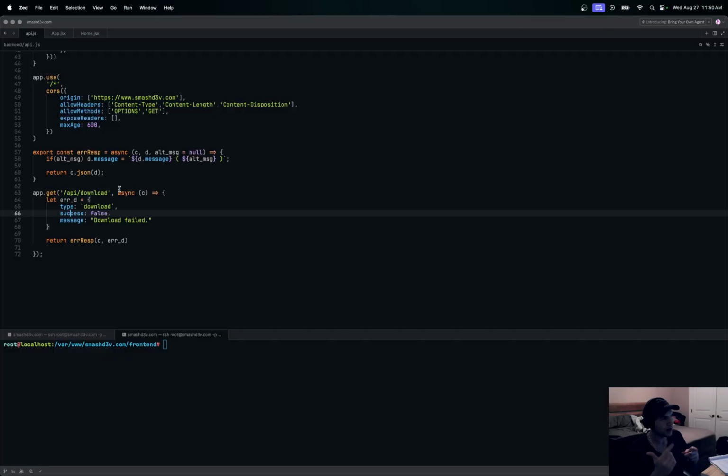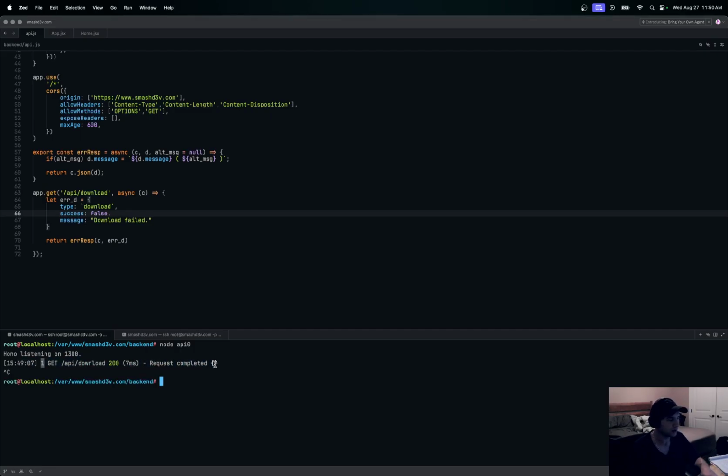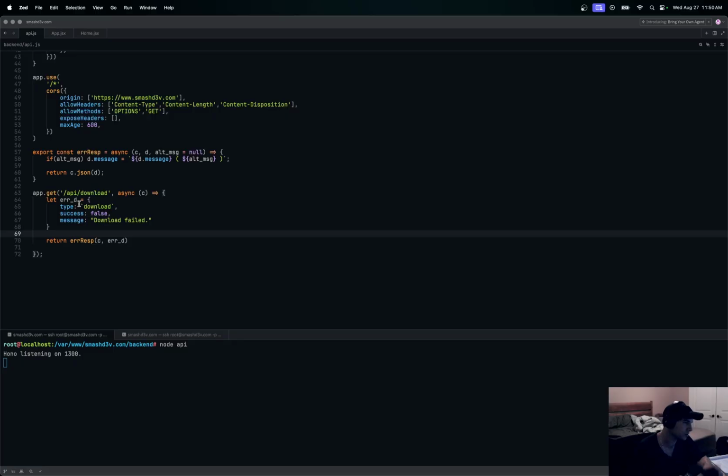We'll cause an error to happen first just to make sure everything works and that we're hitting our route. So let me stop this server, and you can see the Pino logger when we hit our route. I'm going to clear this, and the API that we're going to run is this one right here. So we can say Node API. I have an example API set up, and this is the development API, and we should be able to get this error response first.